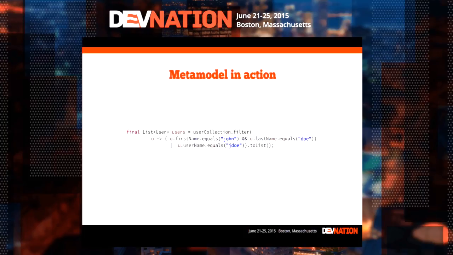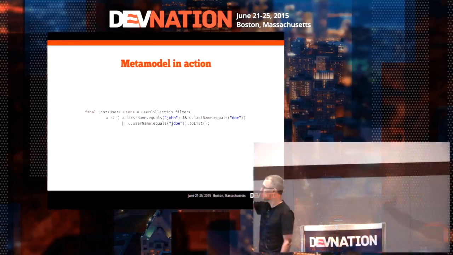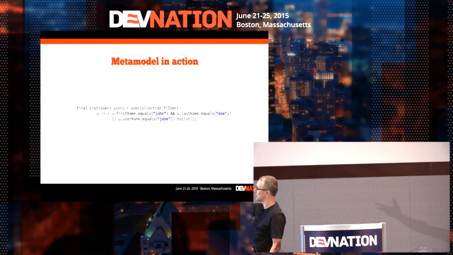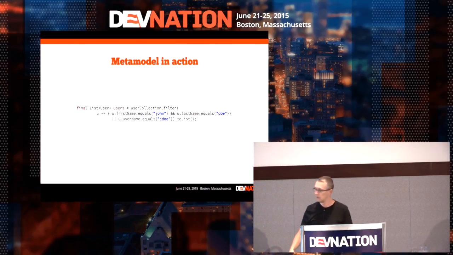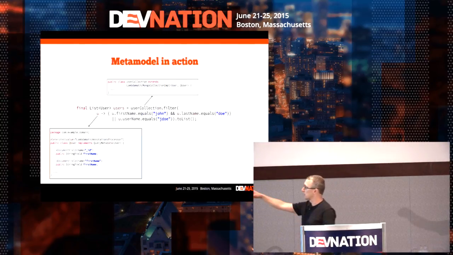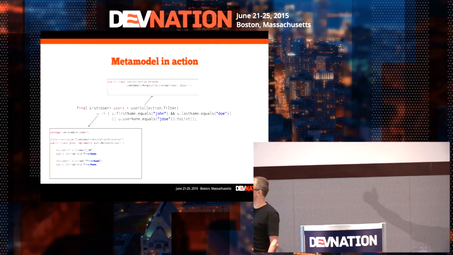Okay, so back to what I was thinking about at the beginning. We have this user collection here. We want to filter with some query, first name, some criteria, sorry. First name, last name, or username. And interestingly, with the API that I just showed before, the user collection is going to be the user collection class that we've seen before that has been generated by the class generator.